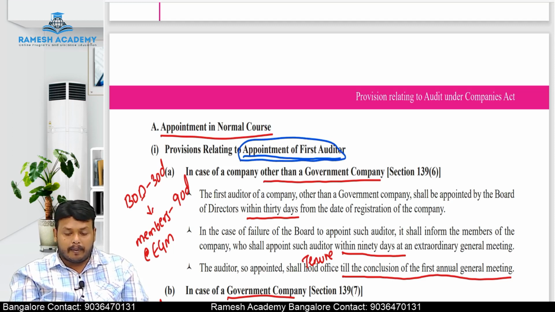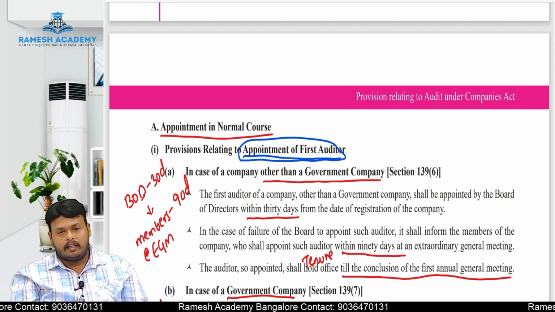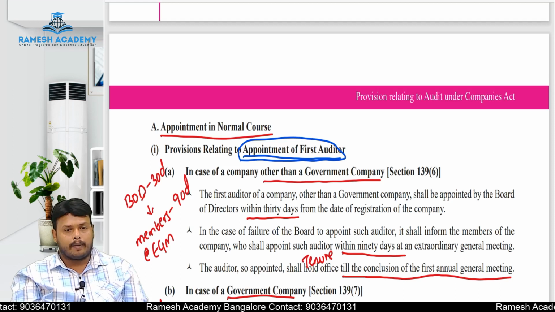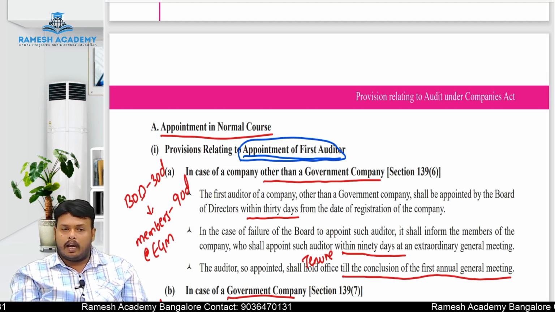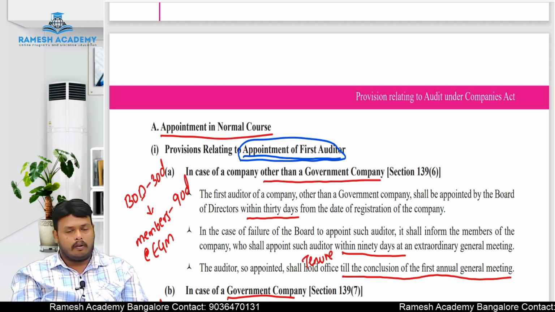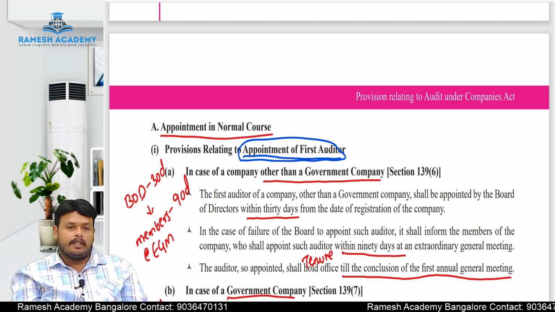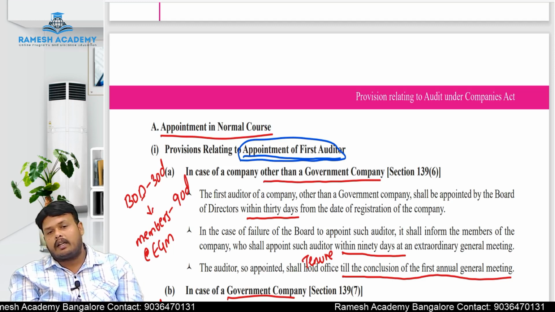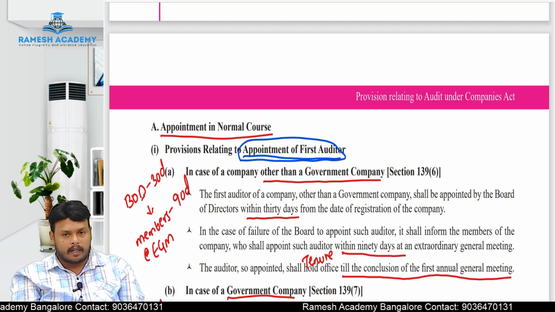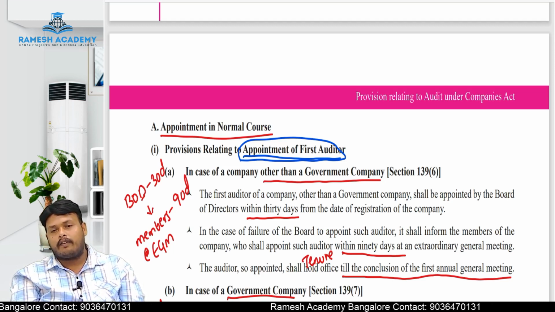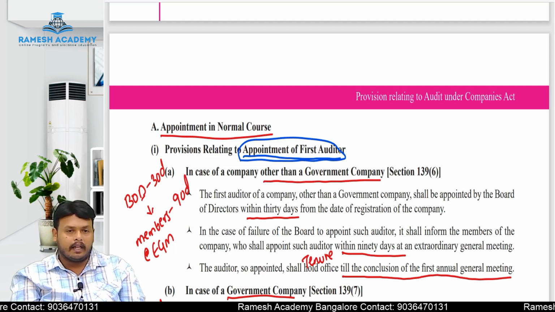In the case of a company other than a government company, simple way we can keep in our mind: government company, other than government company, that's all. There are separate provisions applicable to a government company, and certain provisions applicable to other than government company. So now let us see the procedure for appointment of a first auditor in a company other than a government company.